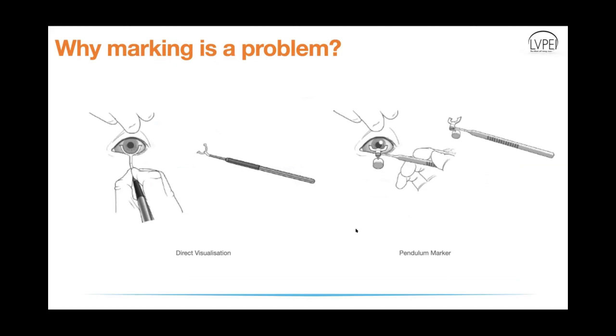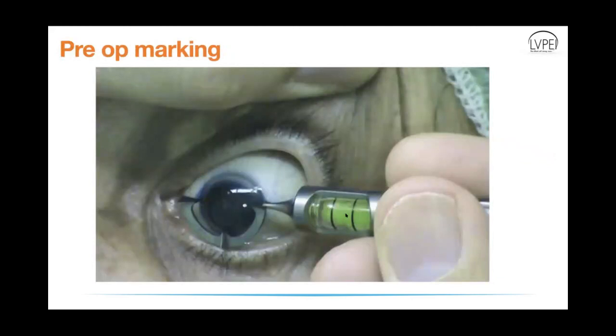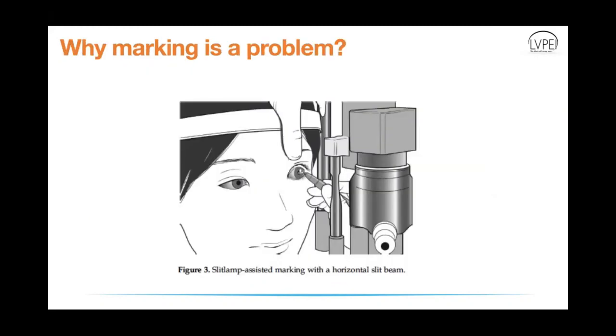Both of these tend to give quite accurate results, though the pendulum marker is better because, due to the air bubble that is present here, it prevents you from tilting and also avoids any parallax errors when you're marking the eye. Now, when you're trying to mark the cornea, some of us use the slit lamp while marking it. Sometimes it's very difficult to navigate because it is difficult to put your instruments, hold the patient's eye through all the knobs and dials of the slit lamp. So it tends to become a little difficult as well.